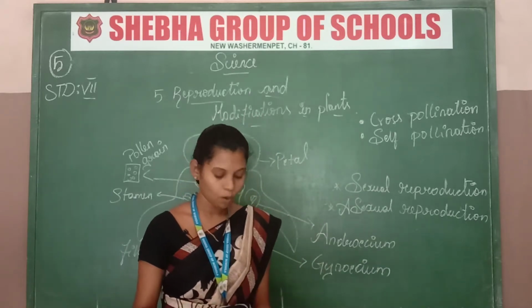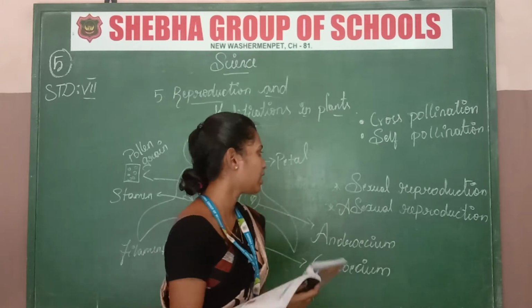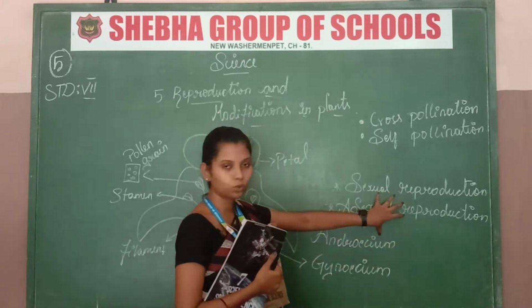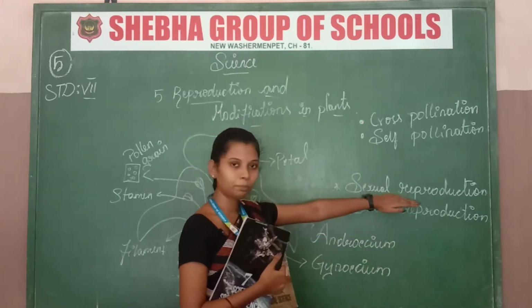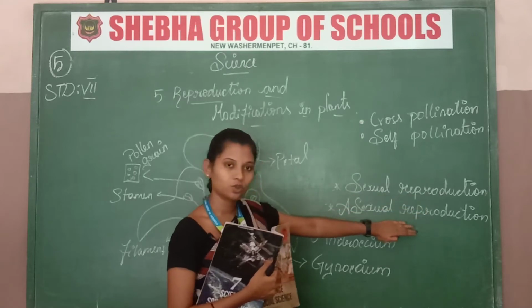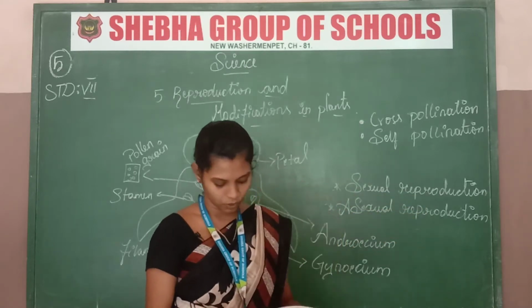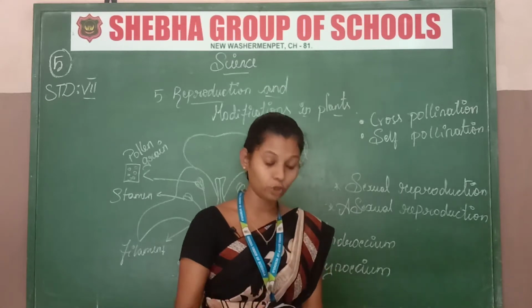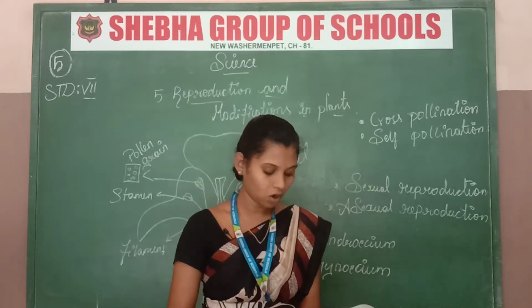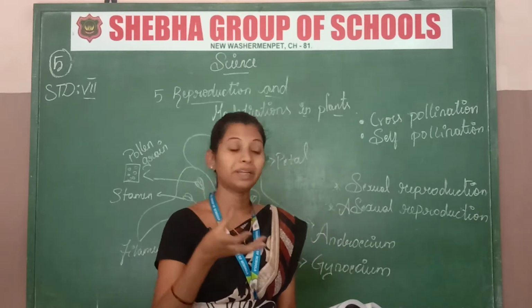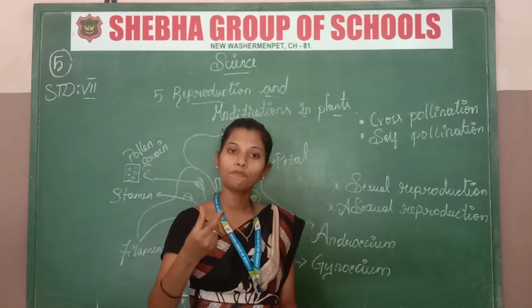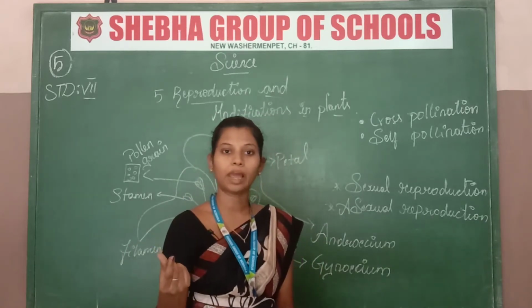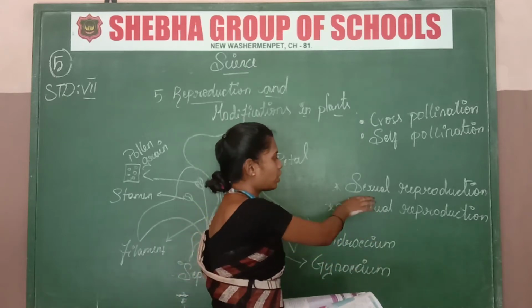And reproduction. What is reproduction? Basically, there are two types of reproduction. One is sexual reproduction, another is asexual reproduction. Sexual reproduction means when the plant reproduces from the seed. That means when a plant grows from a seed, that is sexual reproduction.